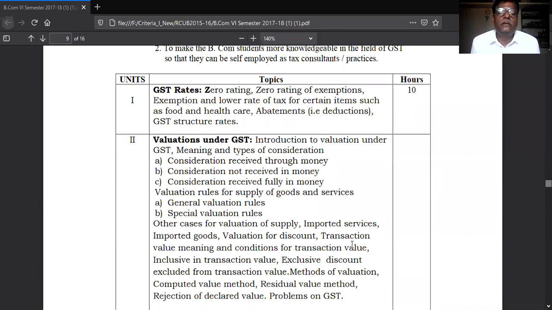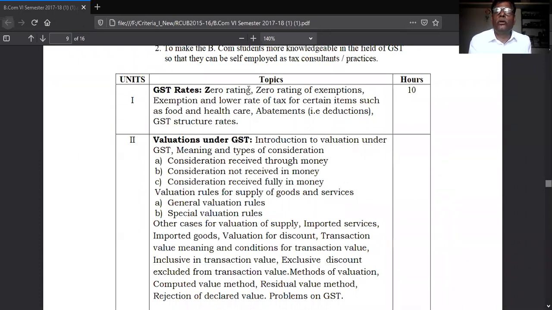And thereafter exemption, you have to know what exemptions are given by the goods and service tax. Next is the low rate of tax. On some goods, the GST rate is low, and on some goods the GST rate is high. There are different rates of GST. So the first rate is zero rate, then a lower rate of GST, then a high rate of GST. So there are different rates of goods and service tax. Okay.